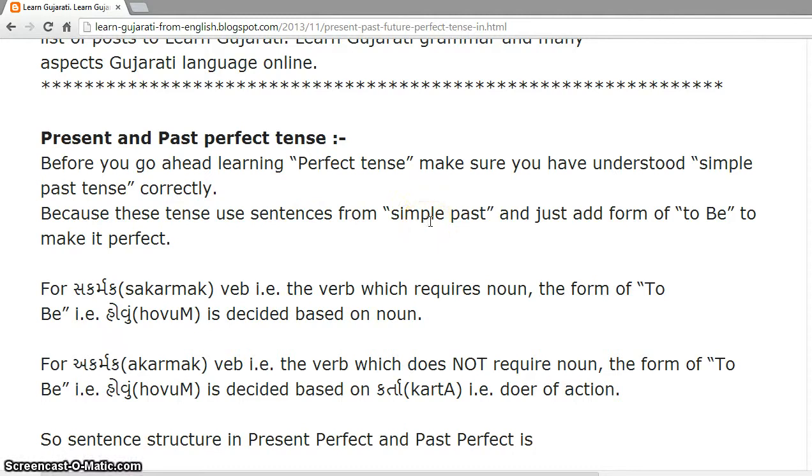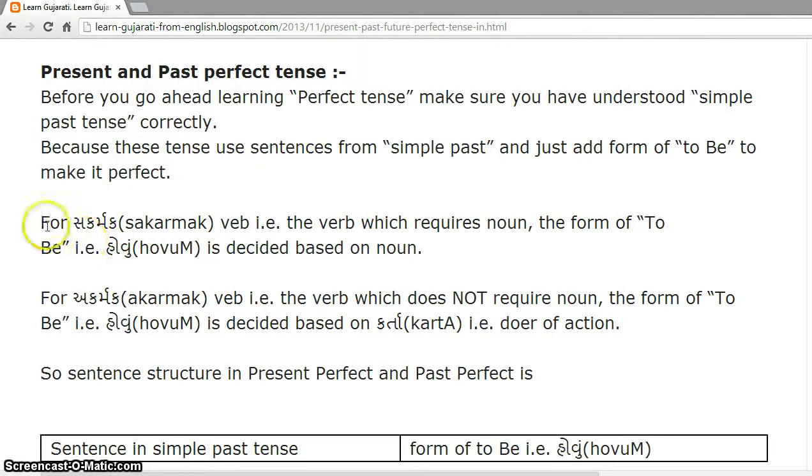use sentences from simple past tense and just add a form of the verb to be to make it perfect. For a sakarmak verb, that is the verb which requires a noun, the form of to be, that is hovu, is decided based on the noun, its gender and multiplicity. For an akarmak verb, which does not require a noun, the form of to be, that is hovu, is decided based on karta, that is the doer of the action.